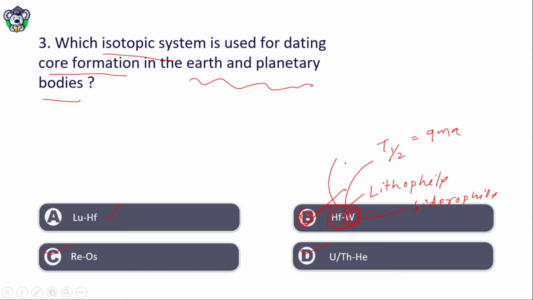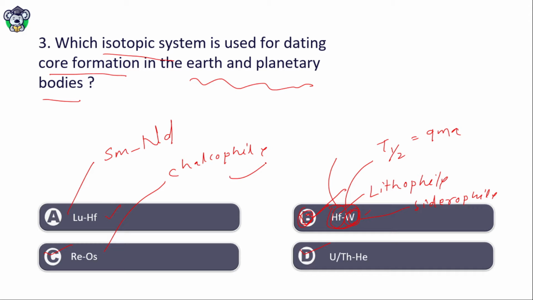Similarly, ruthenium and hafnium. Ruthenium is the parent, which is a heavy rare earth element. This belongs to the SMND type. And rhenium osmium, both are chalcophile group.